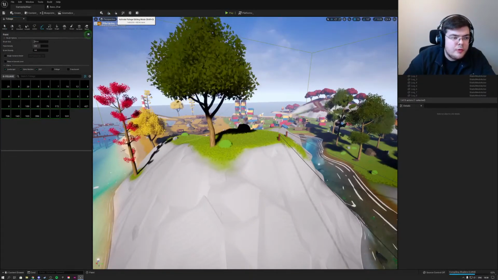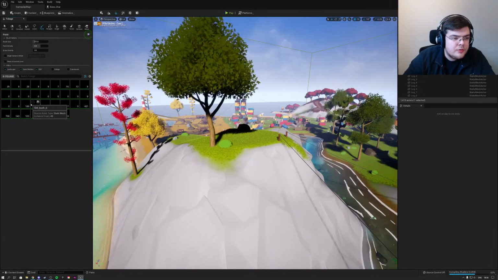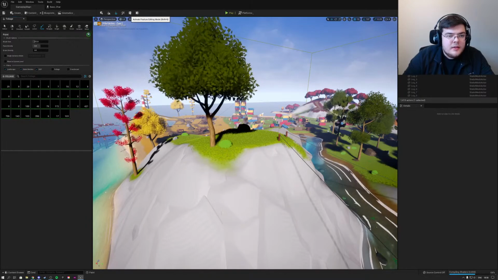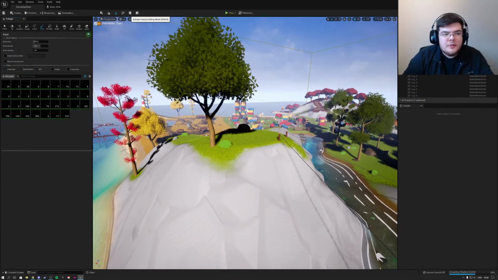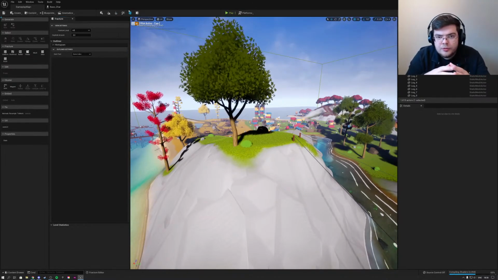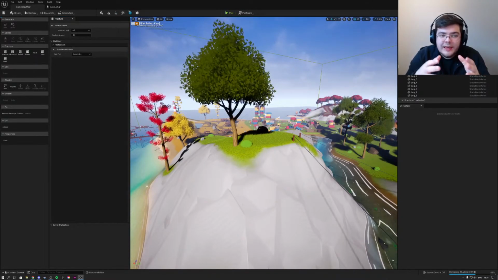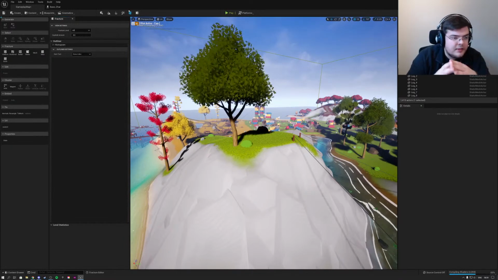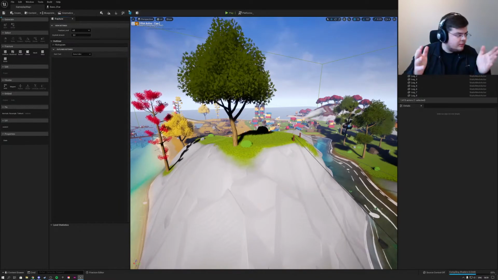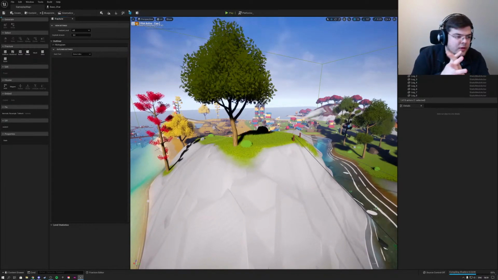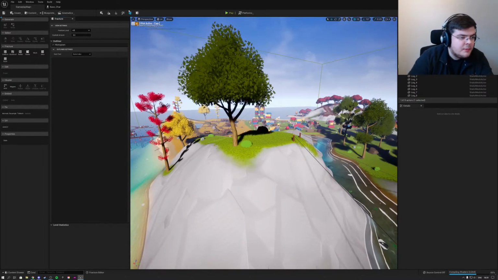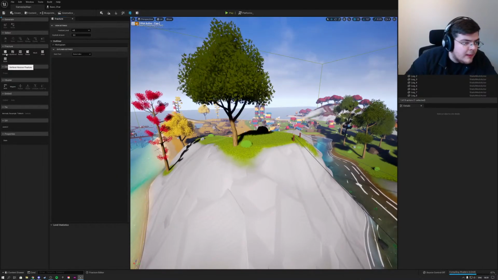What do we have here? Our foliage tool, so we can still use all of our foliage, which is not loading in currently. Mesh painting. Activate fracture editing. Okay, guys, that's interesting. Fracture editing is making use of the Unreal Engine 4.26 Chaos system, and it looks like that's completely integrated out of the box in Unreal Engine 5. So that's really interesting, Rob, because that means that now we can just put meshes in here.